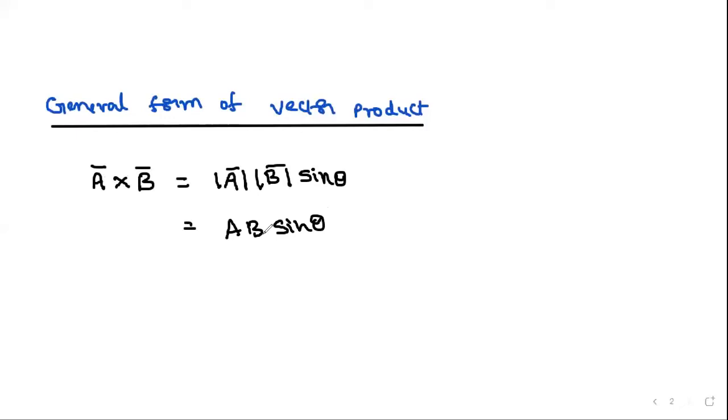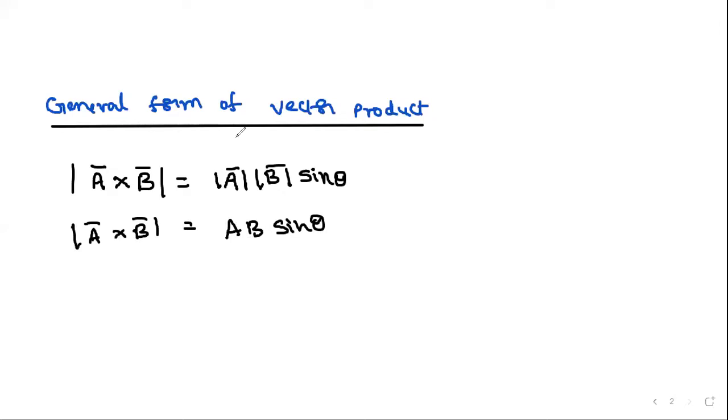But here you have to know one important point: in the answer AB sin theta, A means magnitude, B means magnitude, sin theta means just a numerical value. Does it give any direction in the answer? No, it does not give any direction. That means this is the formula only for the magnitude of a bar cross b bar, not for a bar cross b bar itself. And what about the direction then? So the direction of a bar cross b bar we should also know here.